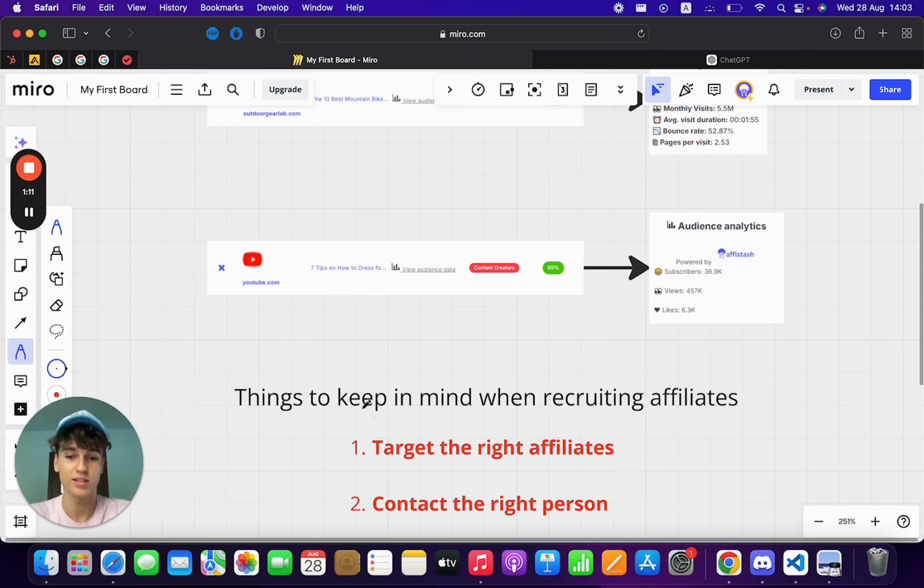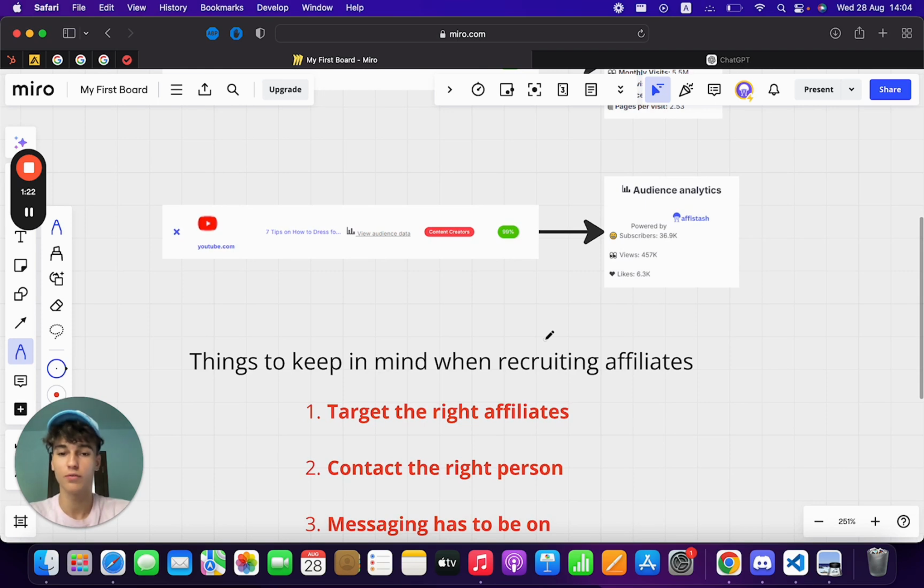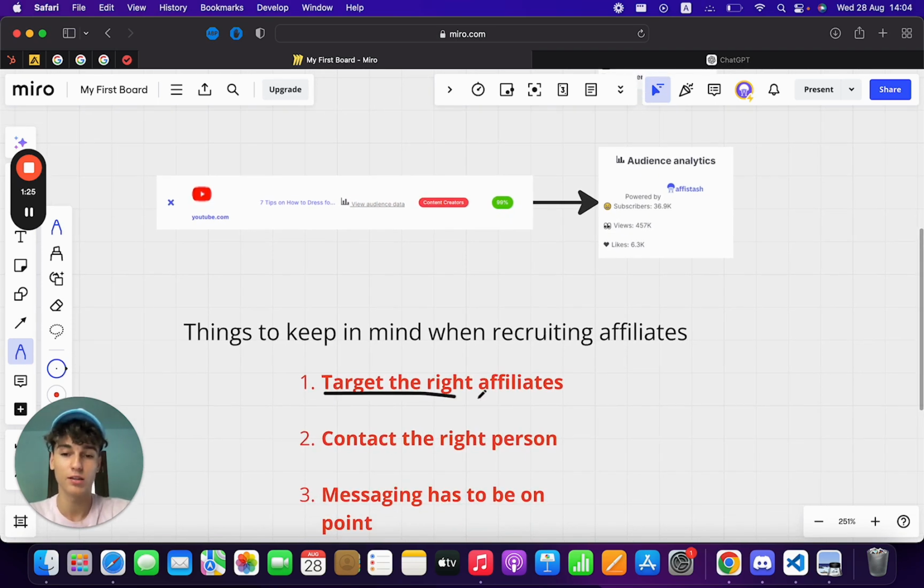And there are a few things that you got to keep in mind when recruiting new affiliates. And this is kind of my 3-pillar for what you have to pay attention to when you're doing your recruitment of affiliates and influencers. And the first one is to target the right affiliates, right? Like you want to make sure that these people that you will have in your program, in your affiliate influencer partnership program, however you call it, are speaking directly to your target audience. So you want to make sure that their content gets to your potential customers, that your tool is a good fit for their audience, and that it makes sense for them as well, so that they can make money with the product that you're selling or the service that you're selling. So that's the first thing.